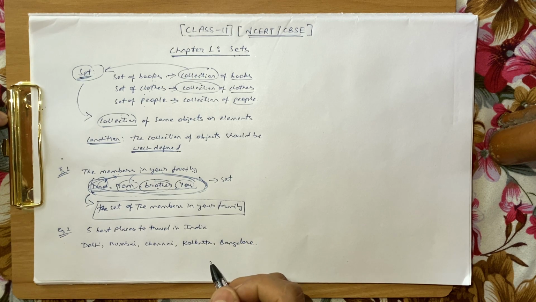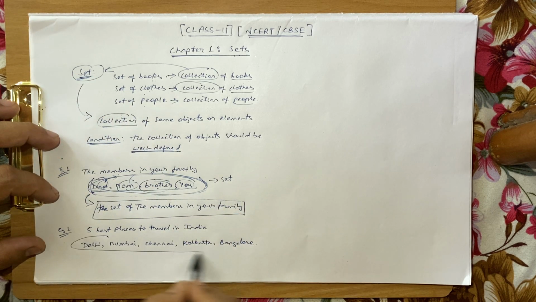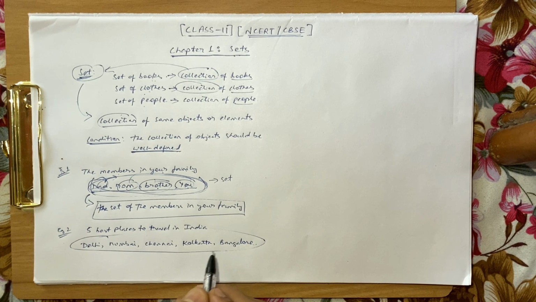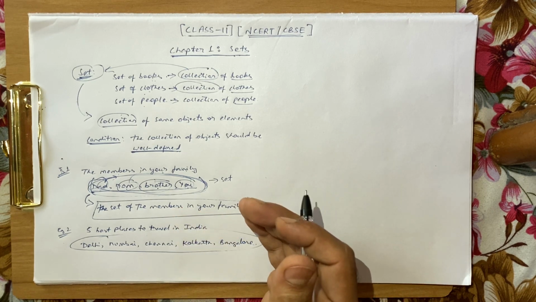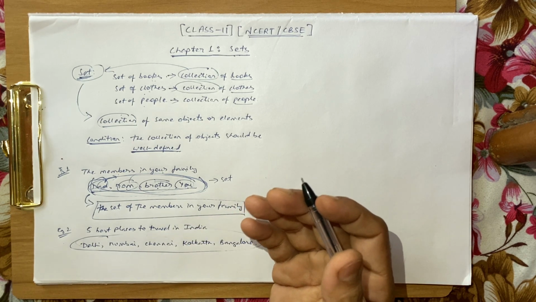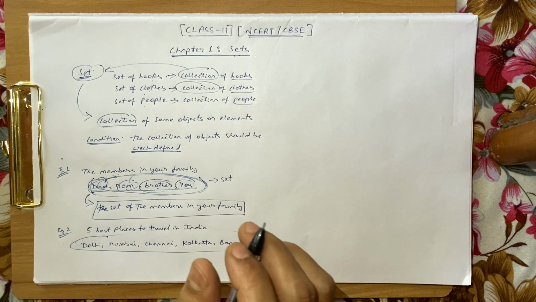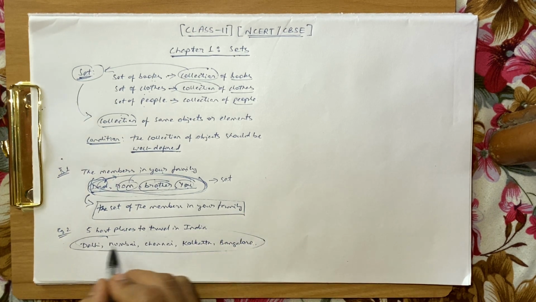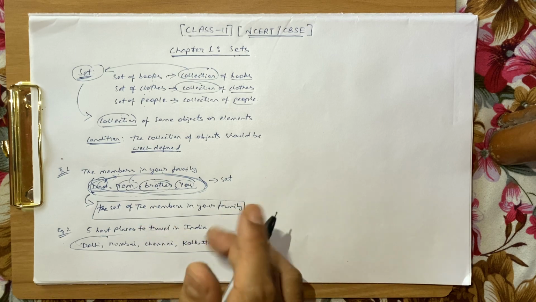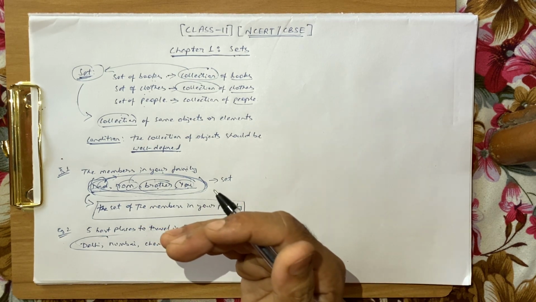So these 5 names of places together become a what? A collection, right? This is a collection of the names of 5 places, and according to you, these are the 5 best places that we can travel in India. But according to me, it may be different, right?